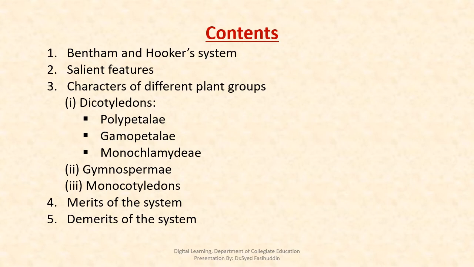Contents: Bentham and Hooker system, salient features, characters of different plant groups like dicotyledons, Polypetalae, Gamopetalae, Monochlamydeae, then monocotyledons. Then merits and demerits of Bentham and Hooker's system of plant classification.